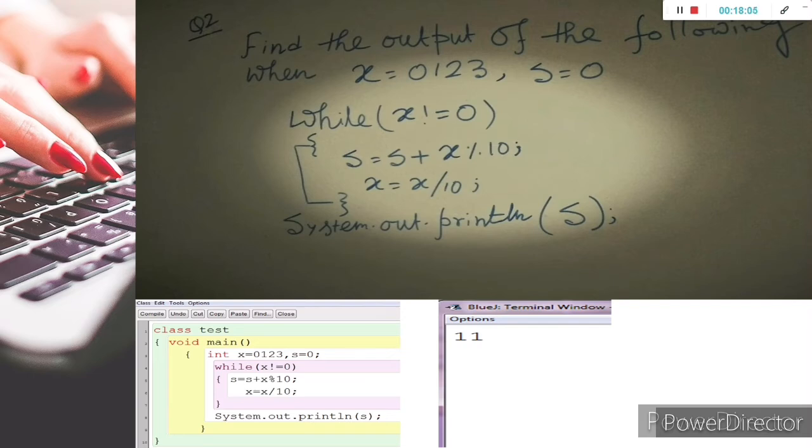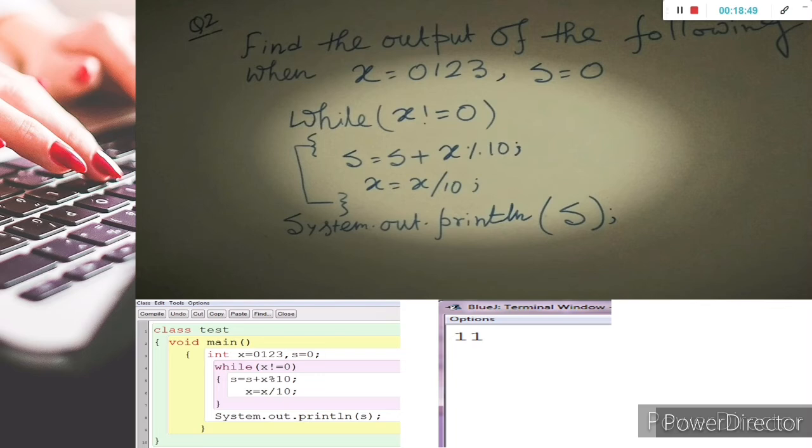Because if we give the input 0, 1, 2, 3, that means the input starts with 0, it is treated as an octal number. But when it produces the result, it has to be converted to a decimal number. So how many digits are there? If 123 is an octal number, and you convert this 123 to its respective decimal number, what will you get?